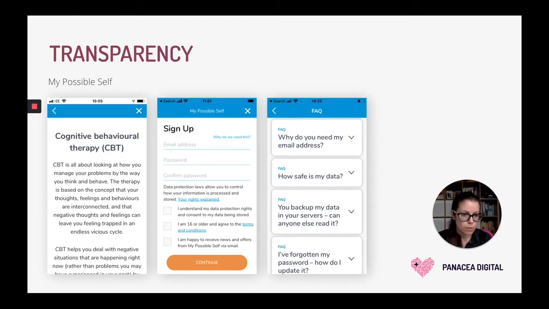So being open within the UI of your app about how you use people's data, why you are asking them to enter this data, the intent of the product, and where the health information and recommendations are coming from. As an example, we have an app called My Possible Self. This is a mental health application. They are explaining a little bit about what cognitive behavioral therapy is.